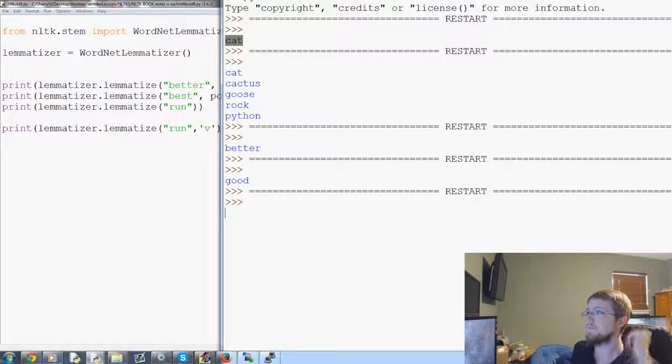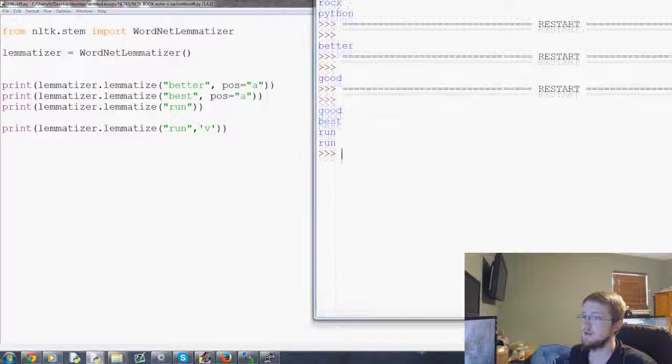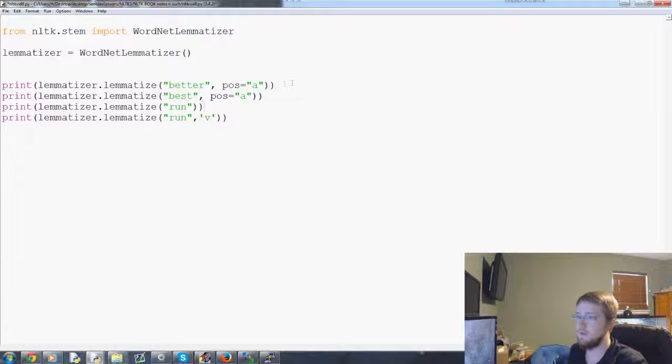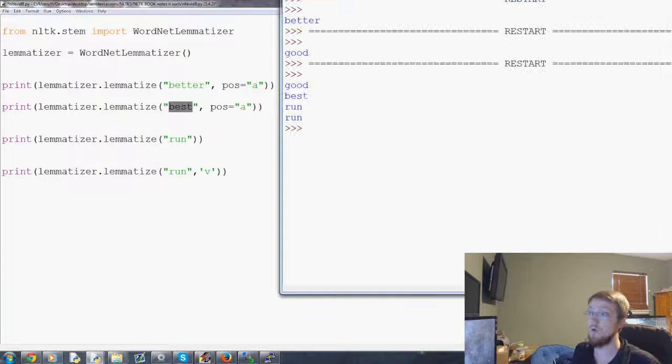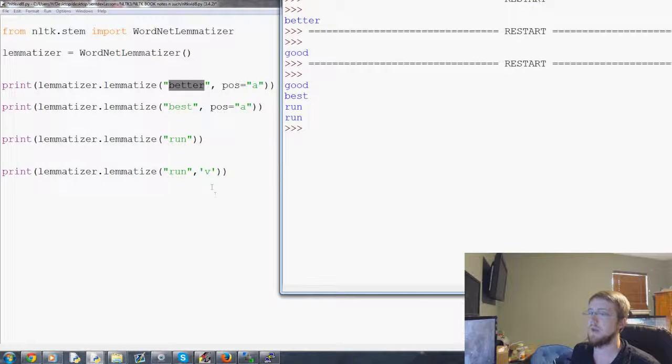So we'll get a few examples here. Okay. So best goes to best, run goes to run, run as a verb still goes to run. So at least with best, best was a decent example of a word that becomes something totally different. Or I'm sorry, not best, better. Better is the one that became a different word.